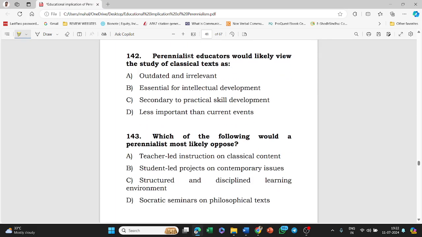Next, a perennialist educator would likely view the study of classical text as: outdated, irrelevant, essential for intellectual development, secondary to practical skill development, less important than current events. Answer of this question is essential for intellectual development.